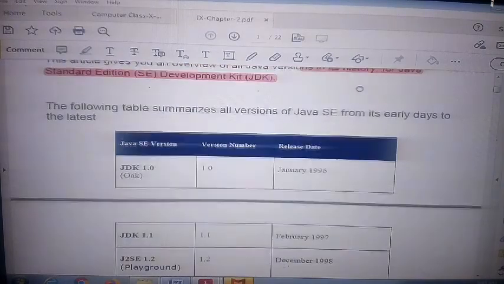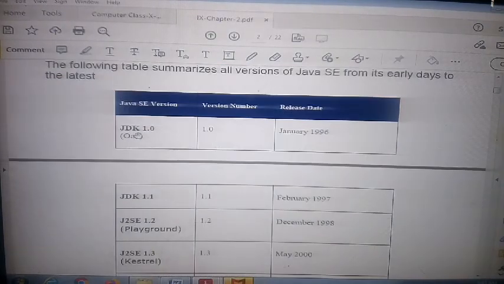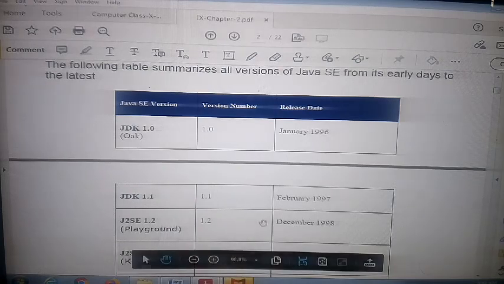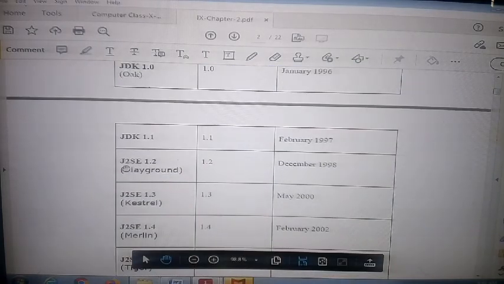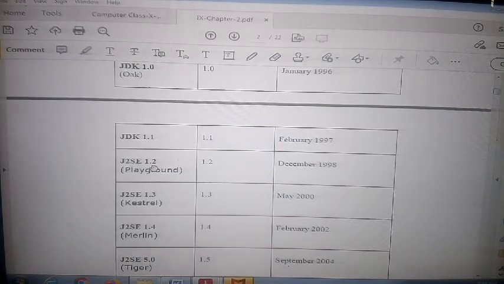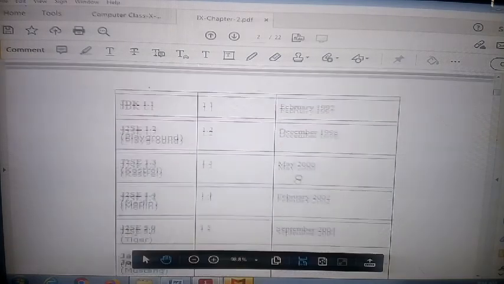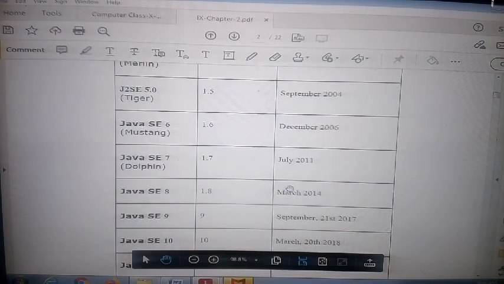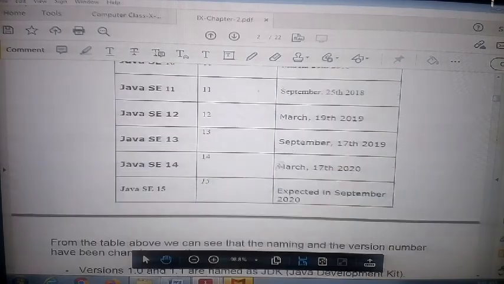Here I will discuss the history. JDK 1 in 96, JDK 1.1 in 97, and J2SE Java 2 Standard Edition 1.2 in 98. So here is the history of versions, different versions in different years.